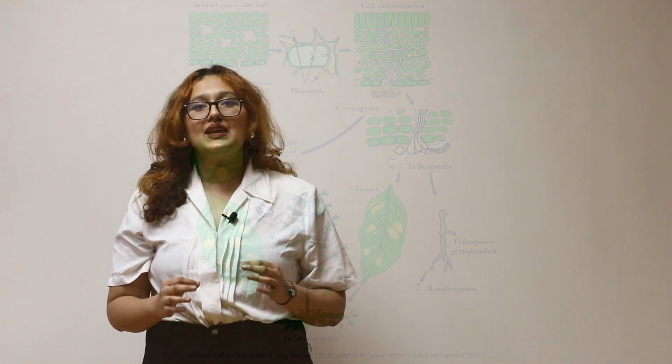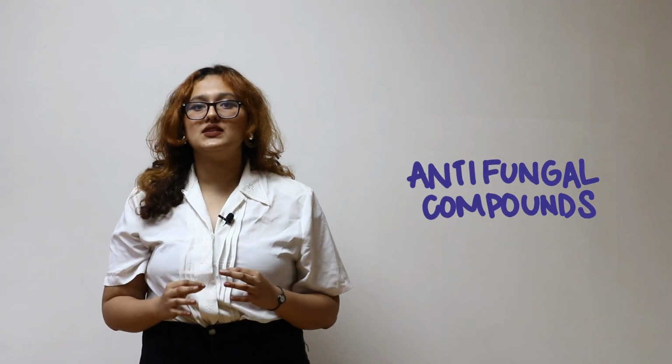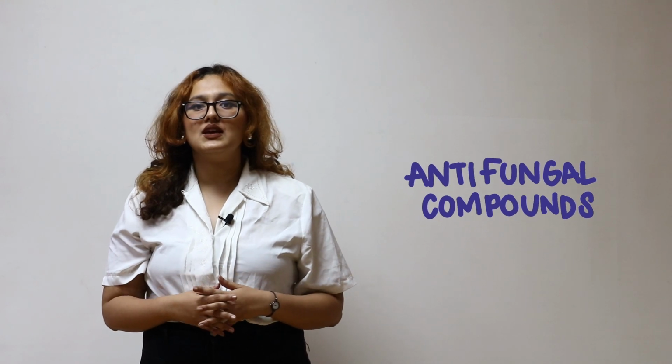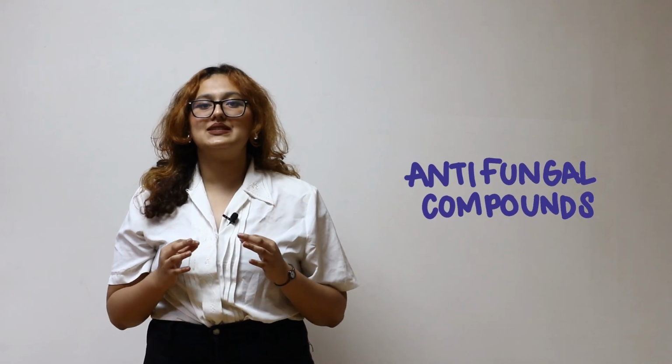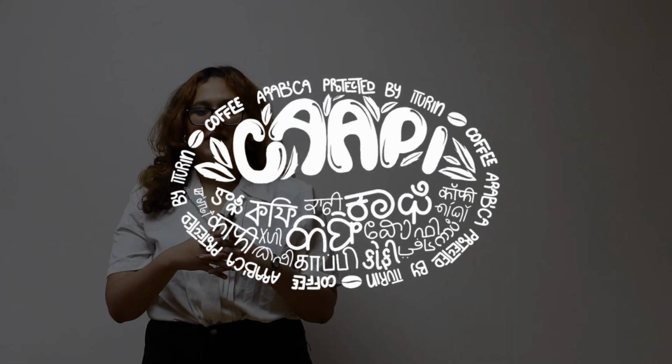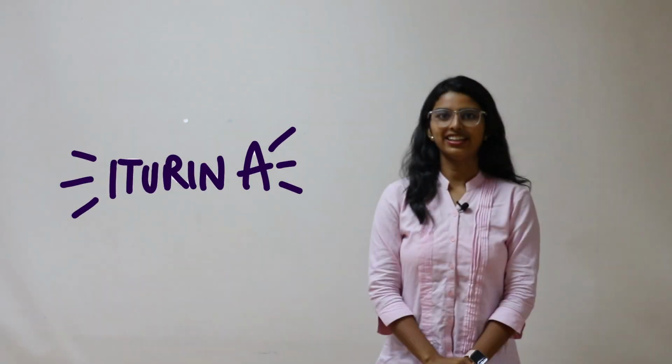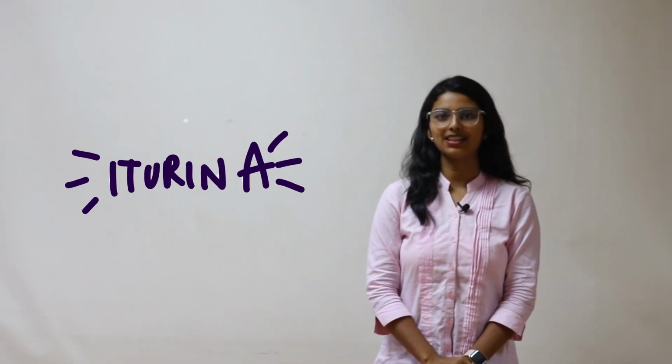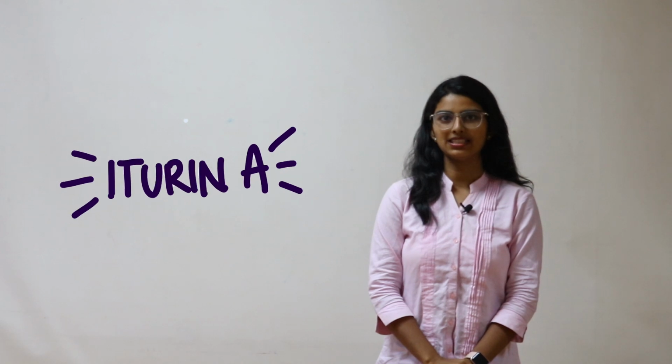We identified key antifungal compounds having antagonistic effects against coffee leaf rust, specifically those that disrupt its life cycle, and thus solidified our project's plans, presenting CAAPI, Coffea arabica protected by Iturin. Iturin A is a broad-spectrum antifungal lipopeptide produced naturally by the Bacillus species present in the coffee plant microbiota.